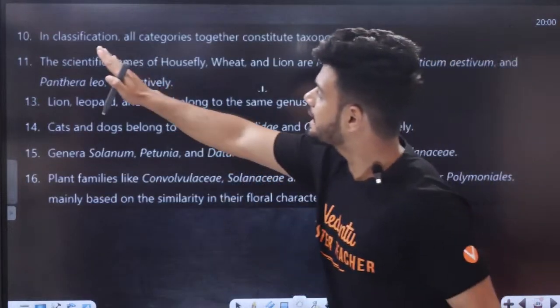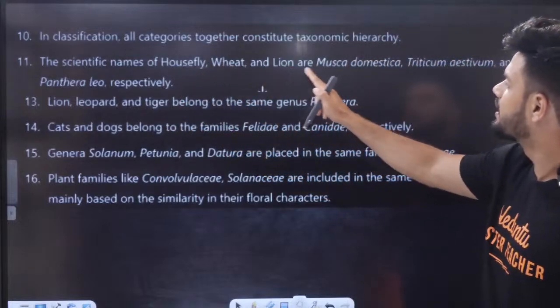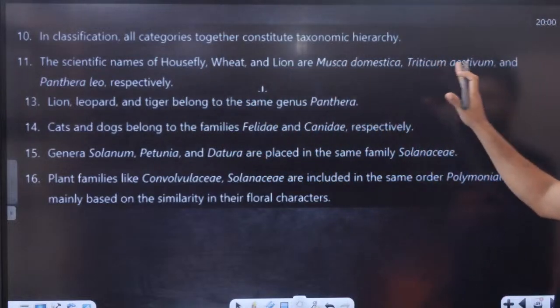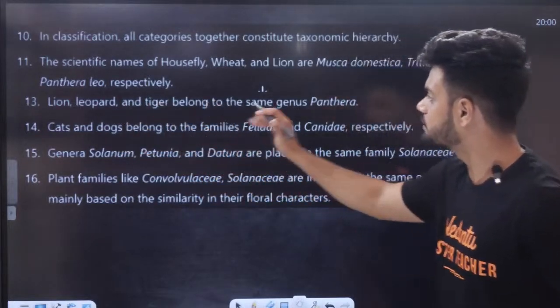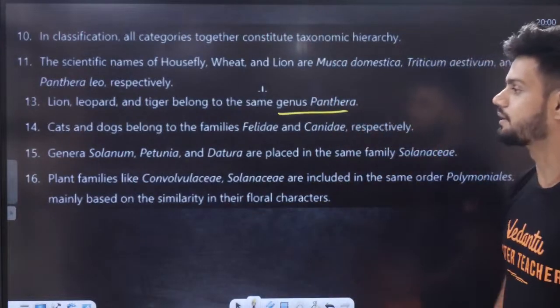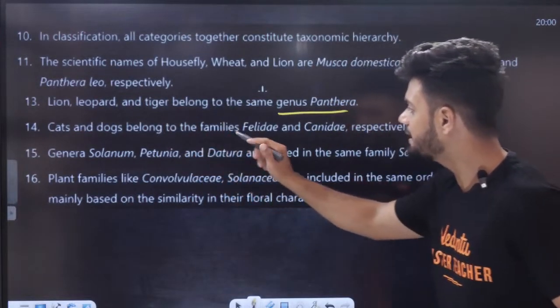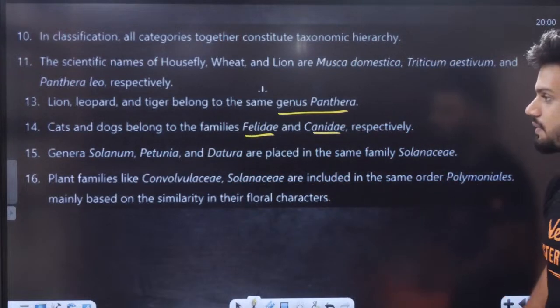Next thing. In classification, the scientific names of housefly, wheat and lion are Musca domestica, Triticum aestivum, and Panthera leo. Tiger, leopard, and lion belong to the same genus, that is Panthera. Cats and dogs belong to family Felidae, that is your cat family, and Canidae, that is your dog family.